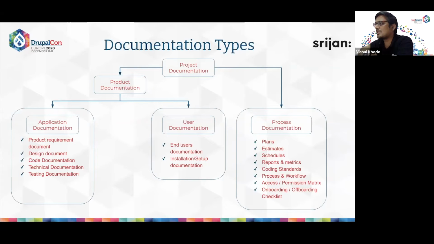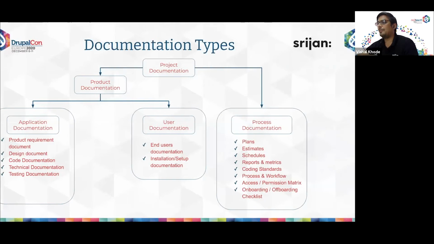So mainly the process documentation covers the plans, estimates, schedules, reports and metrics, coding standards, any access and permission matrix, and if there is any onboarding or offboarding checklist in the project. And the product documentation is further divided into two parts. That is, we have the application documentation and the system and user documentation, where user documentation basically covers the end users or installation or setup documentation.